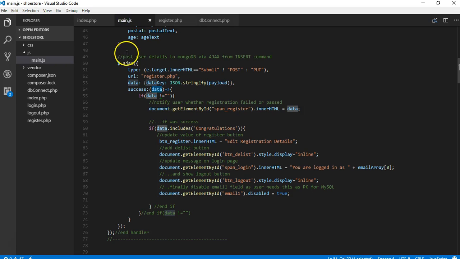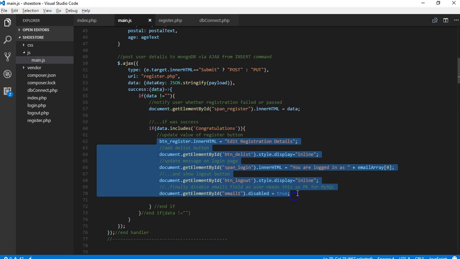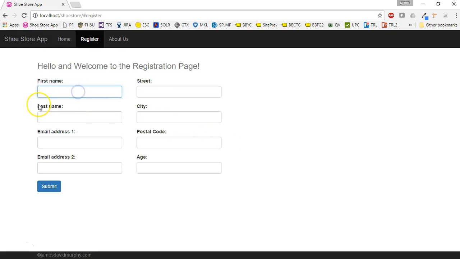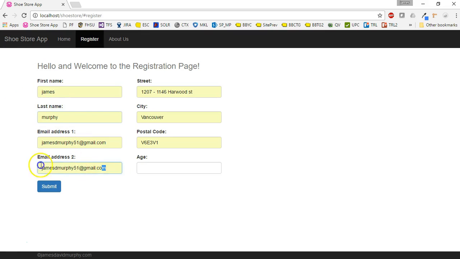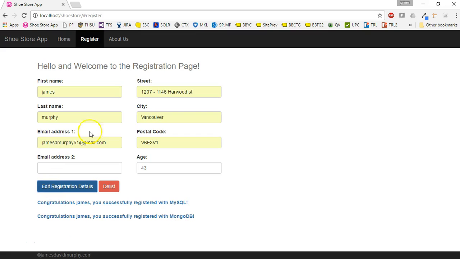Before we actually look at the client-side code that's going to run upon successful insert into Mongo and MySQL and the 200 OK response, I'm just going to show you live what occurs when the user does actually register. So I'm going to hit my submit button here, and a few things will happen. And we will walk through these things that just happened in code.